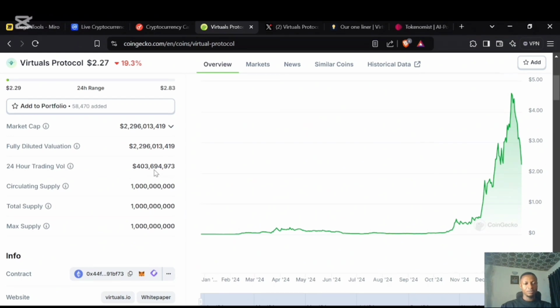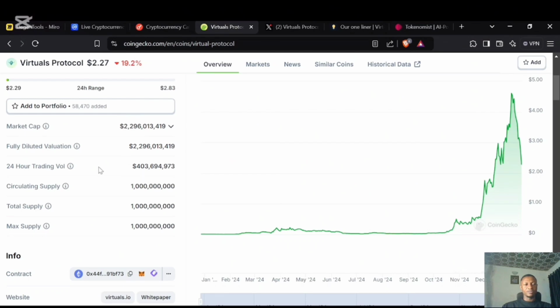That's already almost close to 4x of this, right? And which is almost close to this. So if I add another 400, that would be like 2.2, right? So if I do $400 million times 5, that is 2.2 plus billion dollars. Now, why I'm saying this is because every time you look at a project, you want to be sure that the volume is not less than 5x away from the market cap.